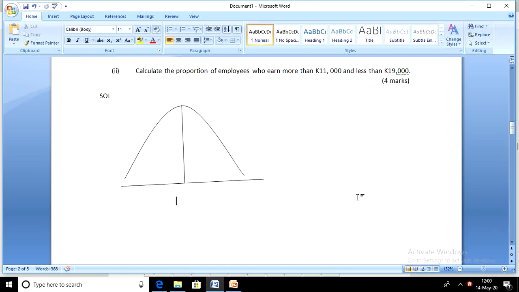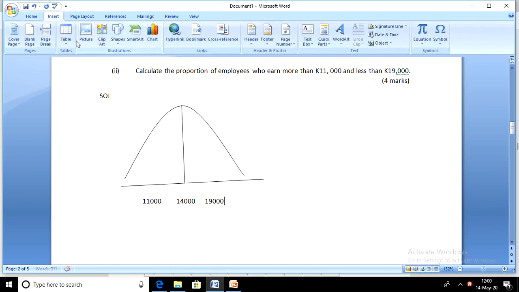So let's start. Our mean is 14,000. We know that. That's our mean, 14,000. We are looking at x 11,000 to x 19,000. We're looking at employees earning between 11,000 and 19,000.